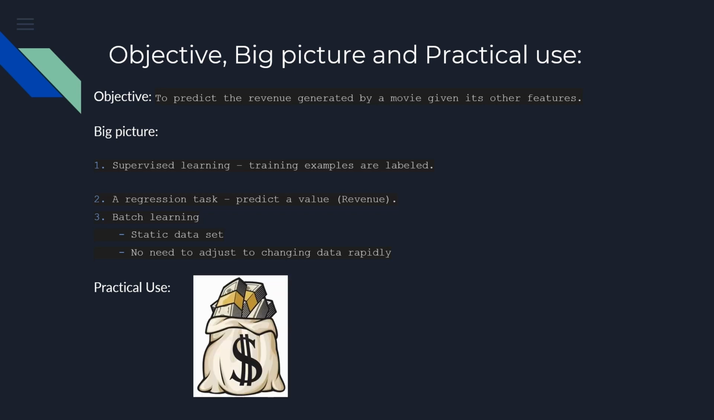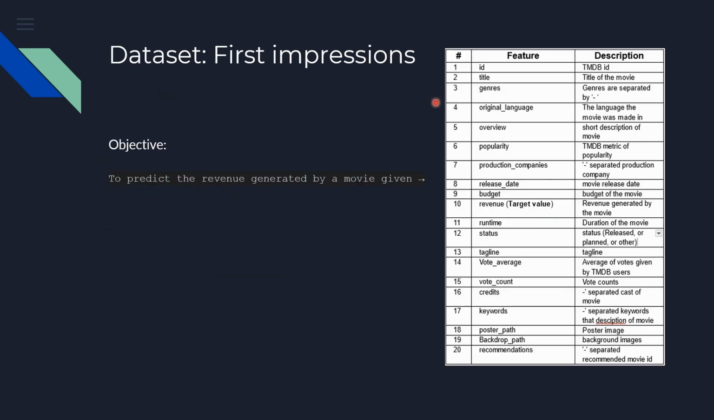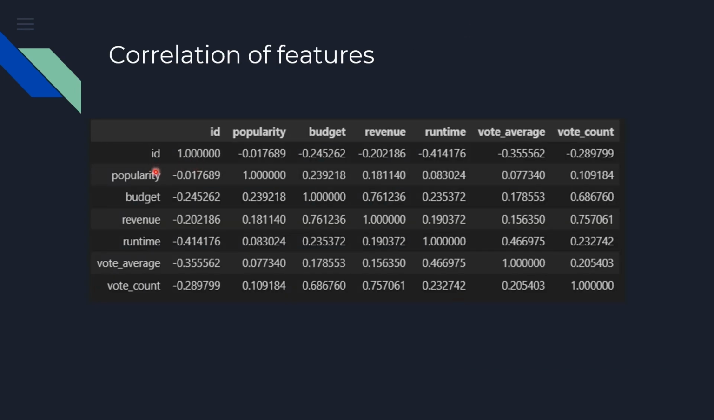Looking at the dataset for the first time, we notice that there are 20 features in the dataset, including the target value, and other features include stuff such as keywords, title, ID, genre, etc. We notice that between the correlation of features, ID obviously does not correlate well with the revenue, but budget does, and we get a good insight from this for the data cleaning.